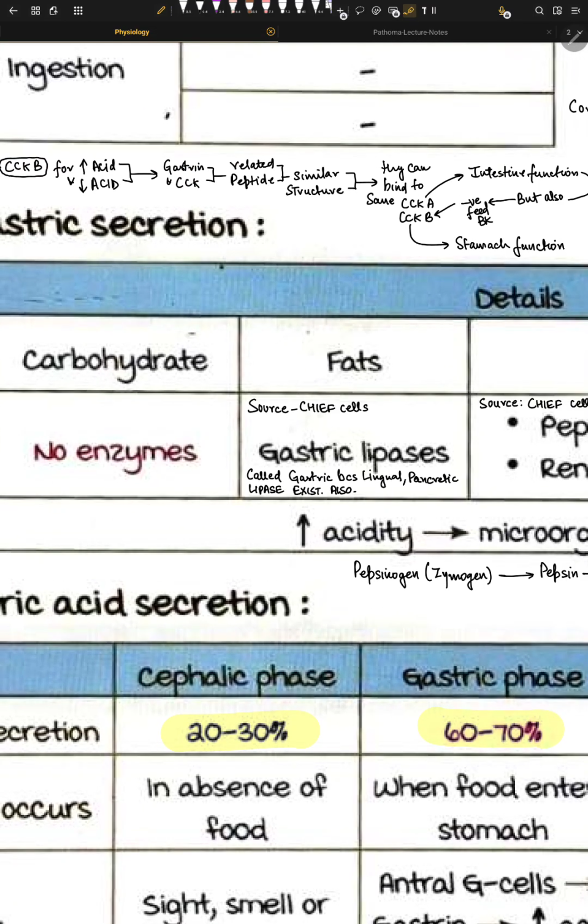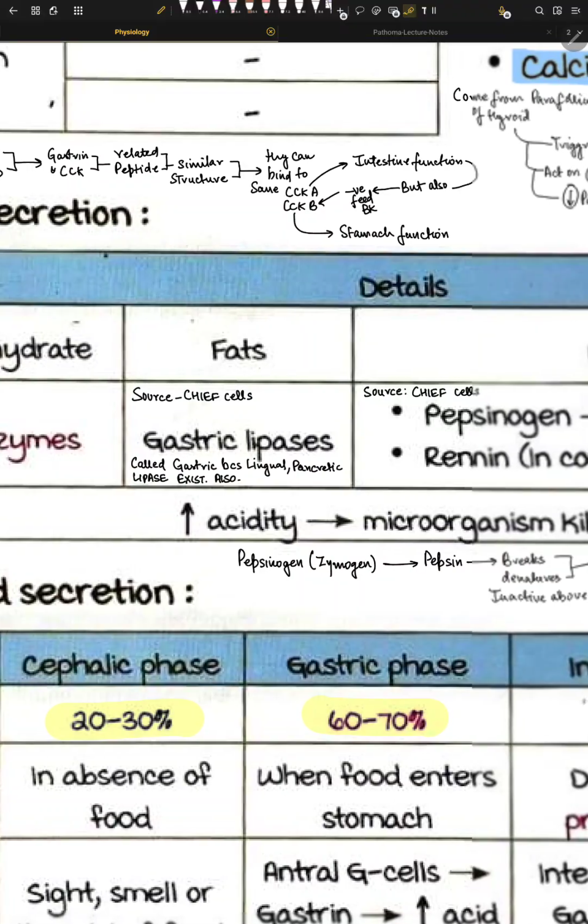What happens is that gastrin and CCK can bind to the same CCKA and CCKB usually. CCKB leads to stomach function, and CCKA leads to intestinal functions, right? But it can also lead to a negative feedback of CCKB. So imagine if CCKA is getting affected, it will stop CCKB function.